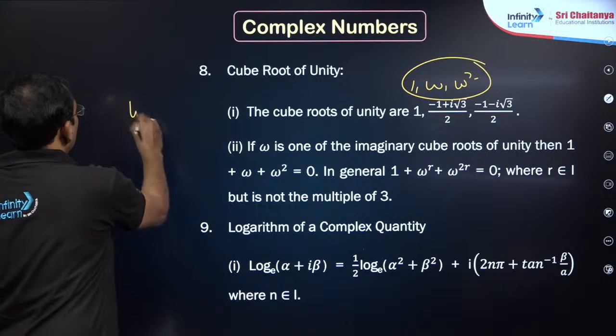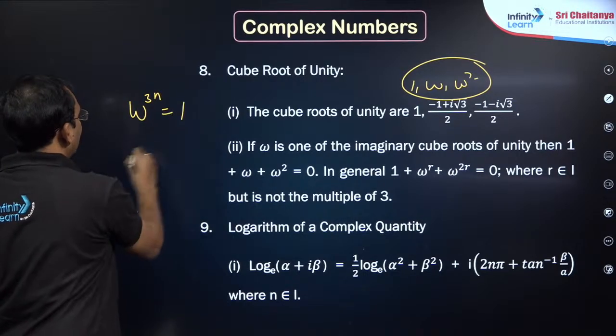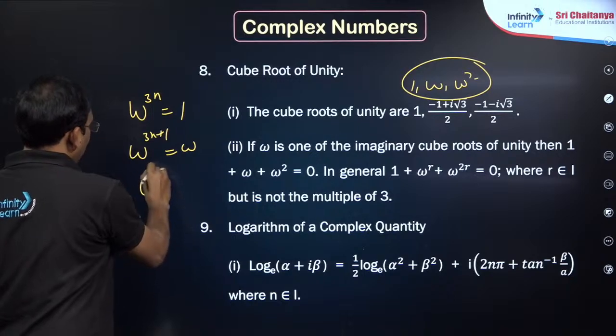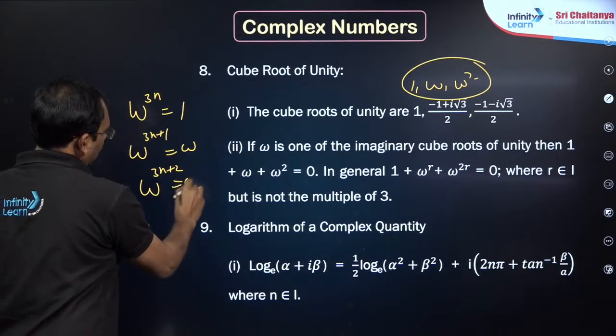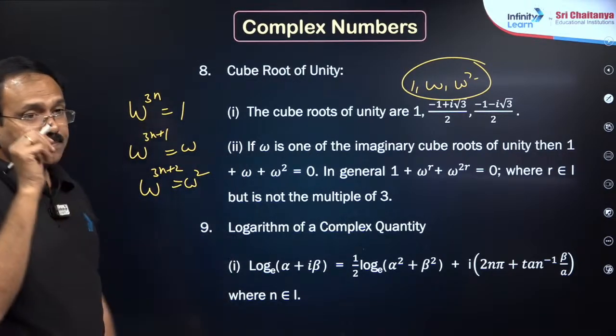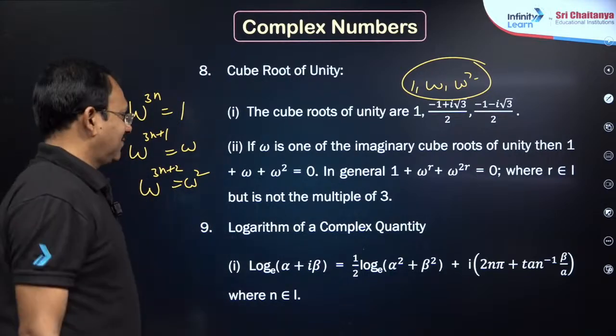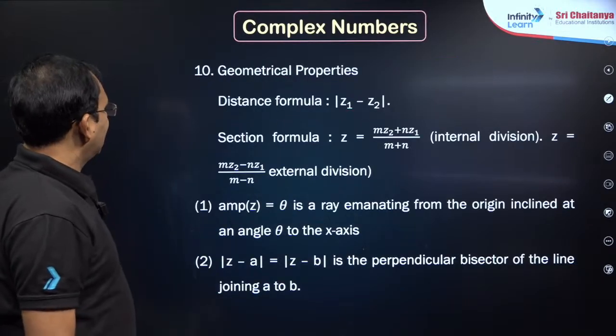Most importantly, omega power a multiple of 3 will become 1, a multiple of 3 plus 1 will become omega, a multiple of 3 plus 2 will become omega square. Okay, right? Karishma, very sharp.